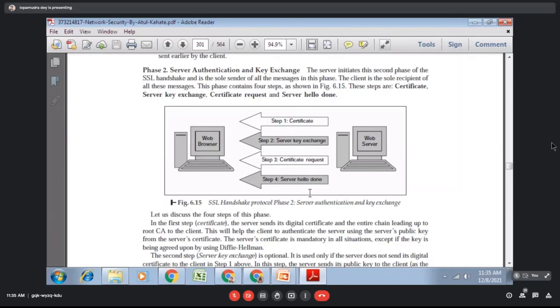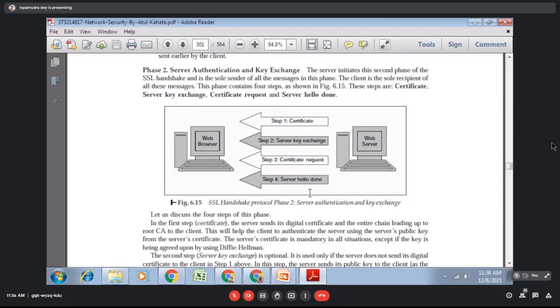So this is the authentication. How will authentication be done? The server will give its certificate, the digital certificate that we discussed in our previous class. The digital certificate will be given to the client. The digital certificate will contain the server side public key. Along with that, the server will ask, please give me your certificate so that I can get your public key.